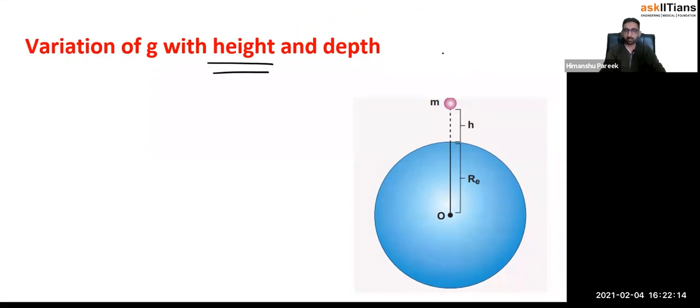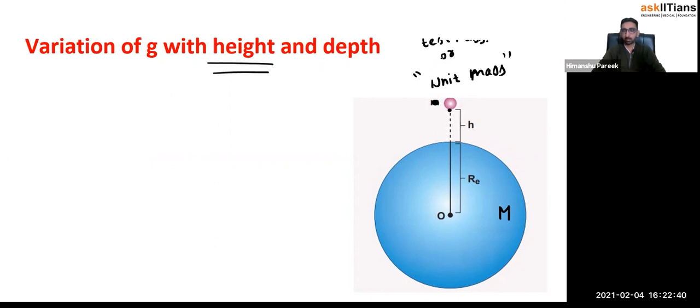Variation with height, let us see. So let's say the unit kg mass particle we have kept here, and this mass is capital M. And this is a unit kg mass particle. And what is another name for it? Test mass.